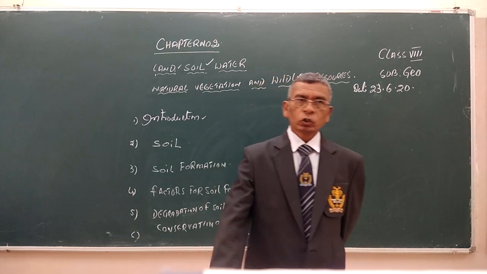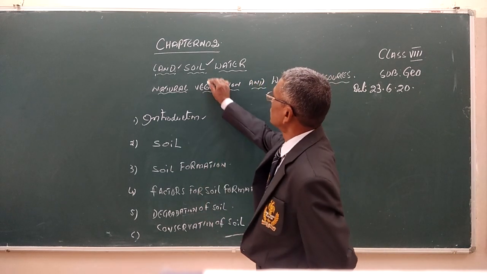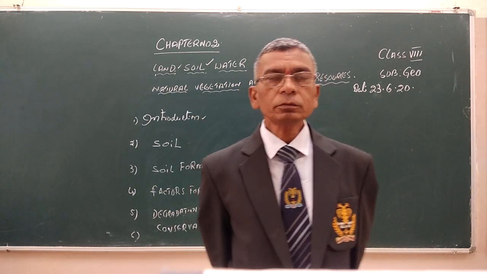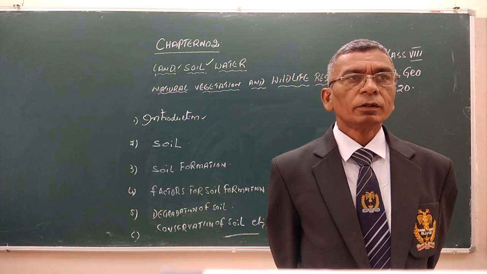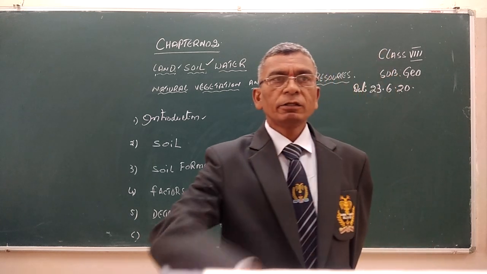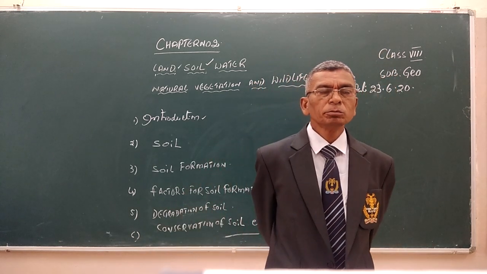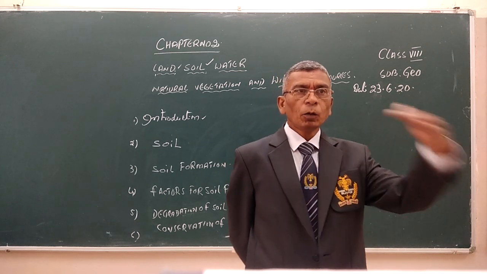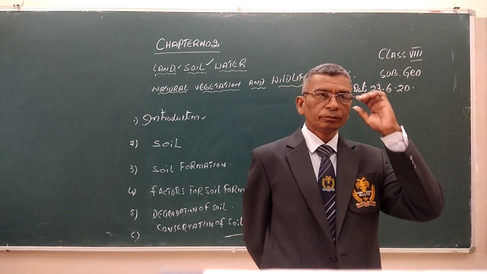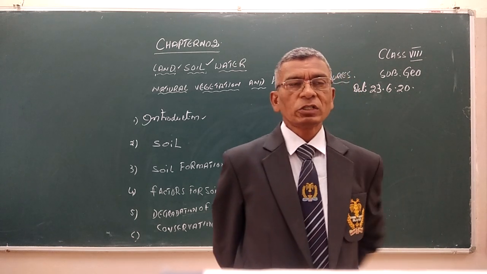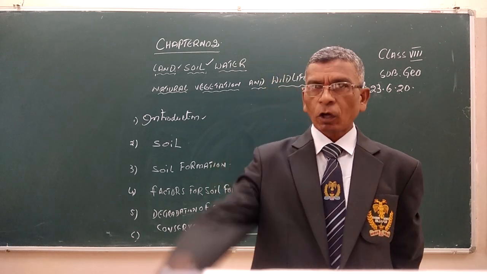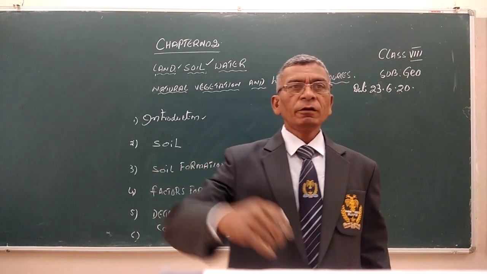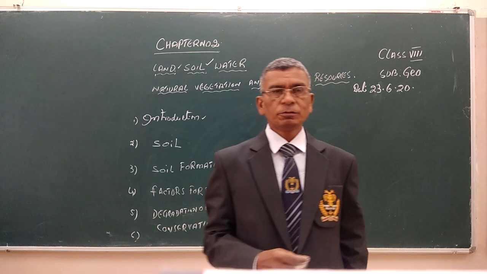Children, soil is also one of the best examples of a natural resource, a soil resource. There is a soil profile picture given in the textbook. The topmost portion is the humus, that is organic matter, which helps to grow plants and different types of vegetation.